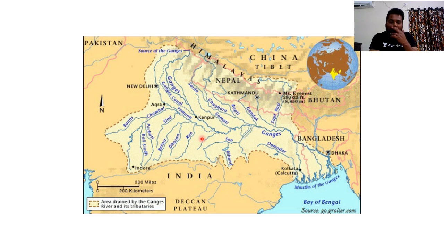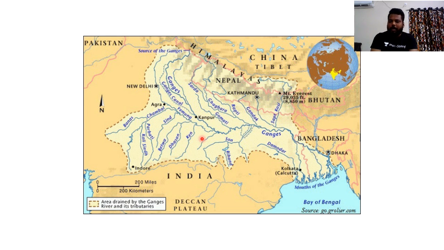Once the Brahmaputra river was in the news for a continuous span of 3 years, and hence twice UPSC asked a question on tributaries of Brahmaputra. So most probably they won't ask a simple question on the Ganga river system, but they might ask in a digging manner about the tributaries of the Ganga.